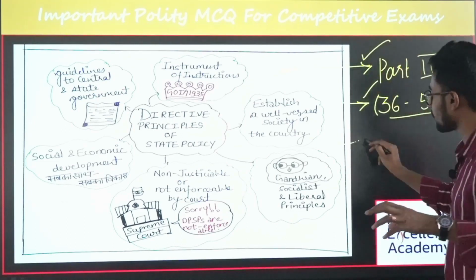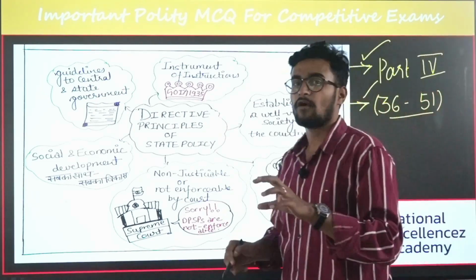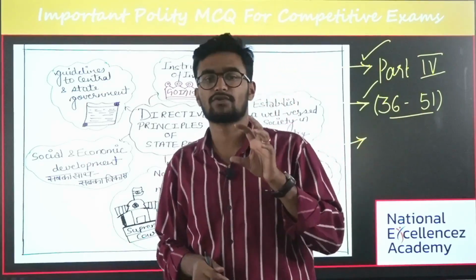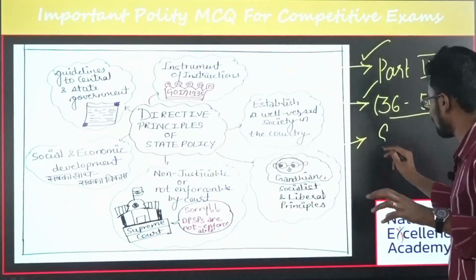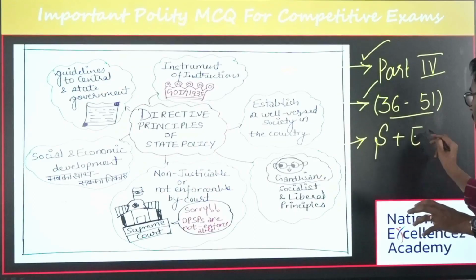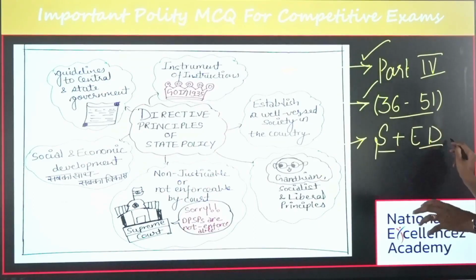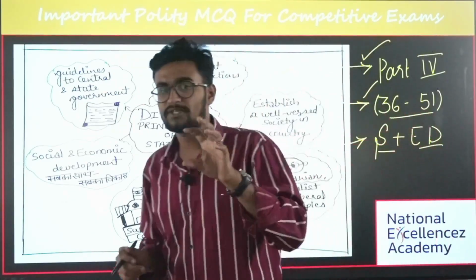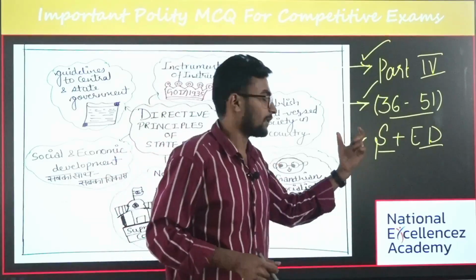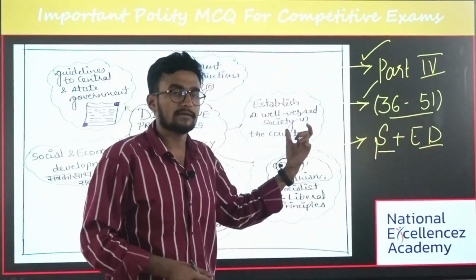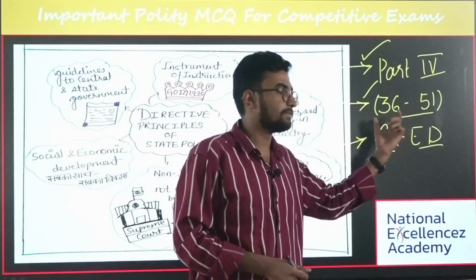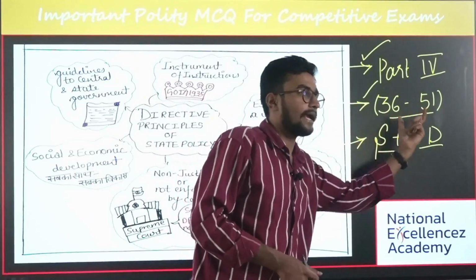And the third important thing is that the objective of DPSP is to achieve social and economic democracy. I've already said that the objective of fundamental rights is to achieve political democracy, whereas the objective of the DPSP is to achieve social and economic democracy.